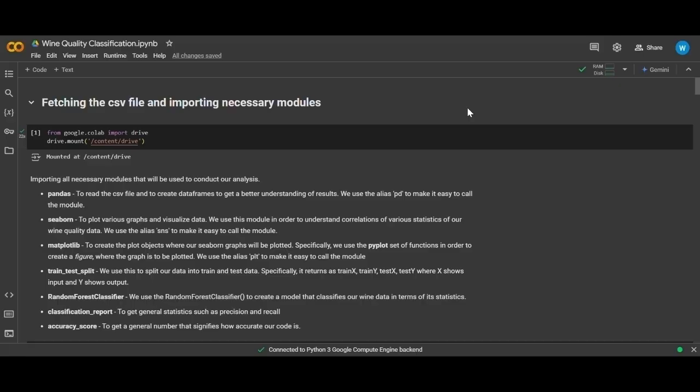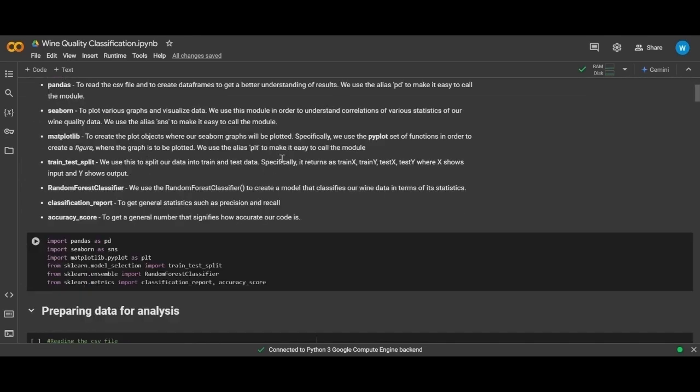So this is our wine quality classification program. Here we firstly take the dataset from Kaggle. It's called the wine quality red CSV file. It has been mounted from Google Drive as you can see here. Now we import the modules.